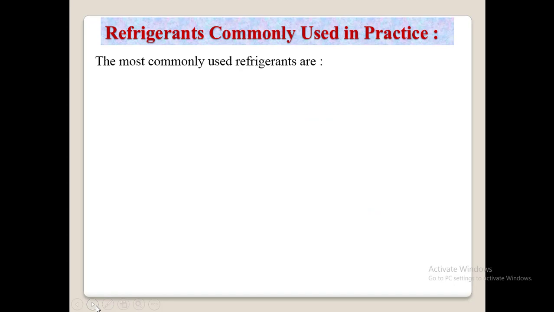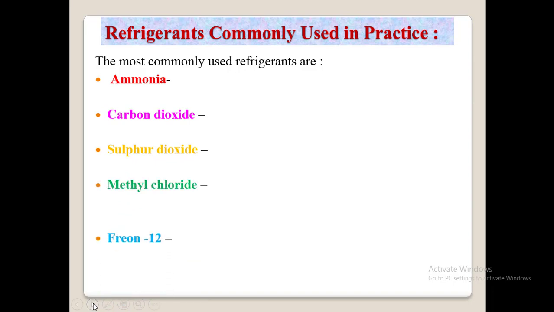Now the next concept is refrigerants commonly used in practice. The most commonly used refrigerants are ammonia first, next carbon dioxide, sulfur dioxide, methyl chloride, and the freon group of refrigerants, freon 12 and freon 22.